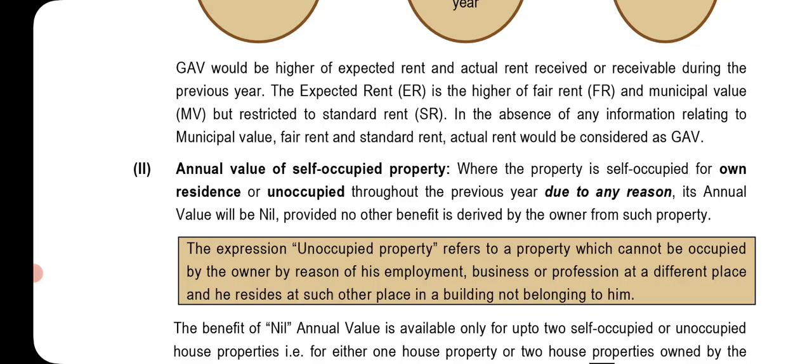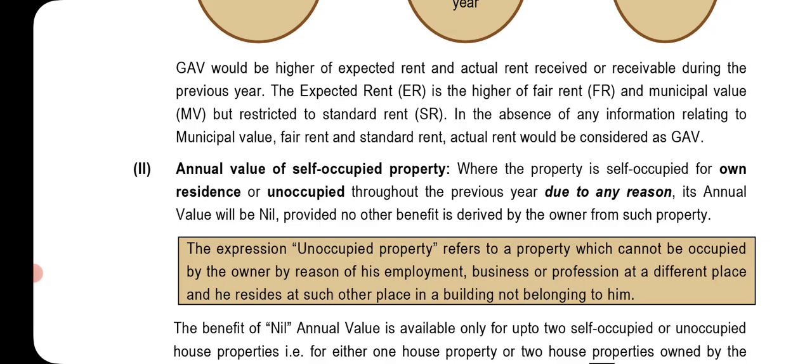GAV would be the higher of the expected rent and actual rent received or receivable during the previous year. The expected rent is the higher of the fair rent and municipal valuation, but restricted to standard rent. In the absence of any information relating to municipal valuation, fair rent and standard rent, actual rent would be considered as gross annual value. Annual value of self-occupied property: where the property is self-occupied for own residence or unoccupied throughout the previous year due to any reason, its annual value will be nil, provided no other benefit is derived by the owner from such property.